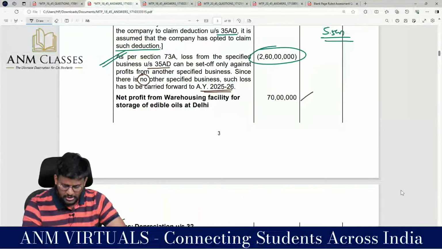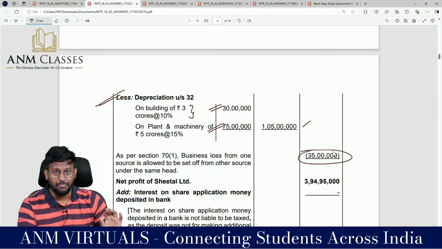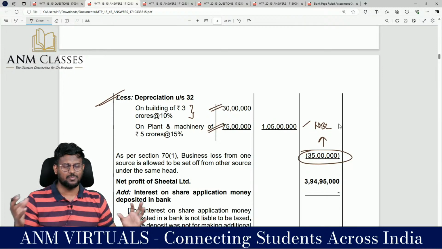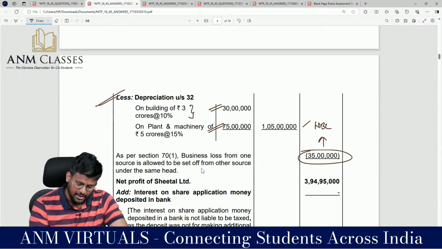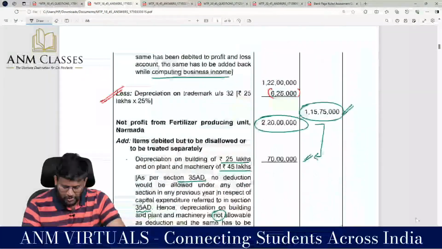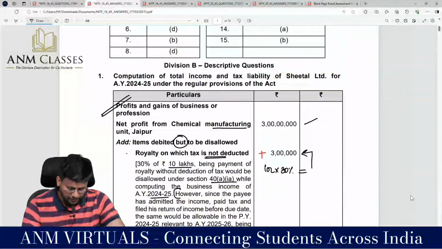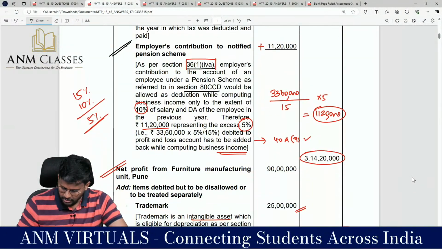So my dear lovable students, from 70 lakh, if you reduce 1.05 crore, it will lead to a loss of 35 lakhs. But this loss is a normal business loss, so intra-head adjustment is possible. As per section 70 subsection 1, business loss from one source is allowed to be set off against another source under the same head. So in the first business, the Jaipur business, you have a profit of 3 crore 14 lakh 20,000.